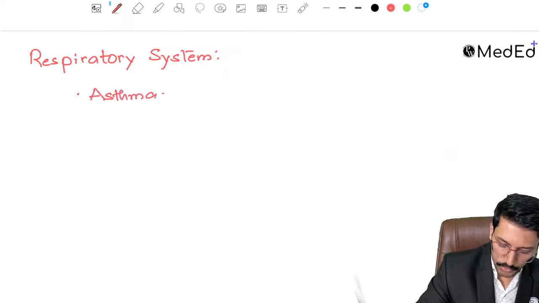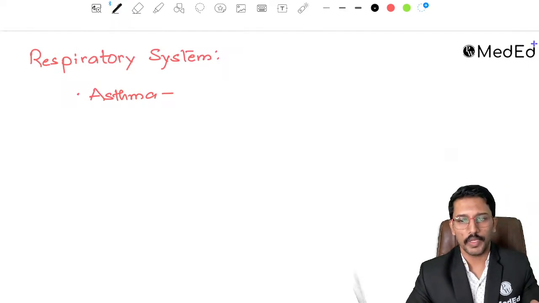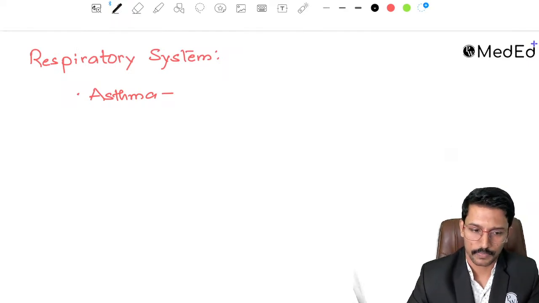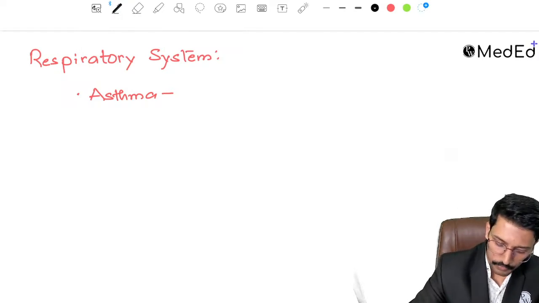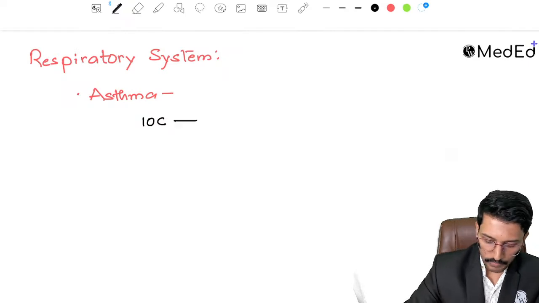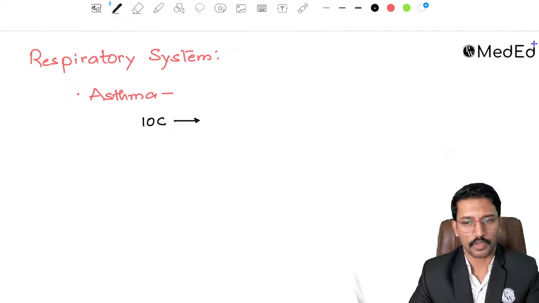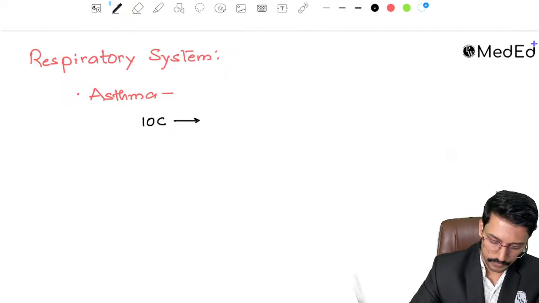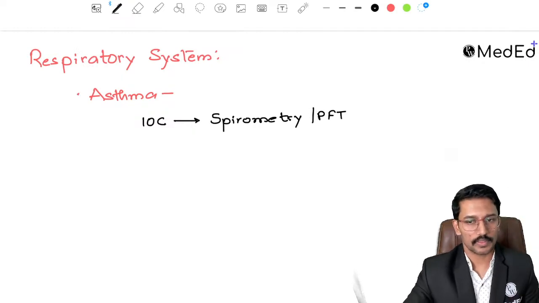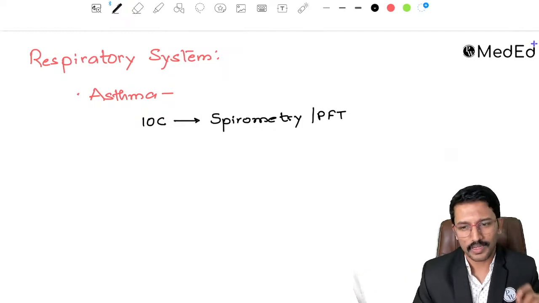The first MCQ point from asthma from the examiner would be, what is the investigation of choice for diagnosis, right? What will be the investigation of choice for diagnosis of bronchial asthma? The investigation of choice for diagnosis of bronchial asthma is spirometry or PFT, right?